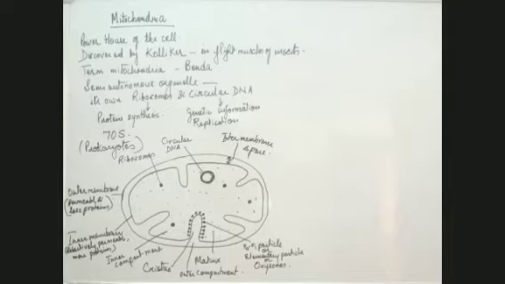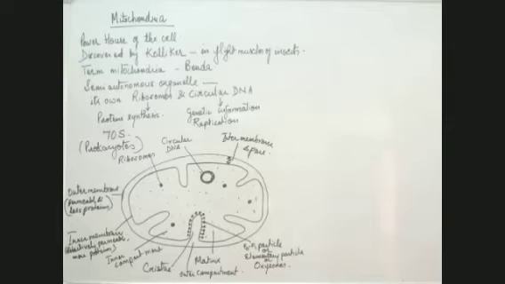Fine. So this is the structure of mitochondria, and we have done that. It is also known as the powerhouse of the cell. It is a semi-autonomous organelle because it has its own ribosomes and its own circular DNA. Because of the presence of its own ribosomes, it can synthesize its own protein, same as the ribosomes present in prokaryotes. At the same time, because of the presence of circular DNA, it carries all the genetic information and can undergo the process of replication.